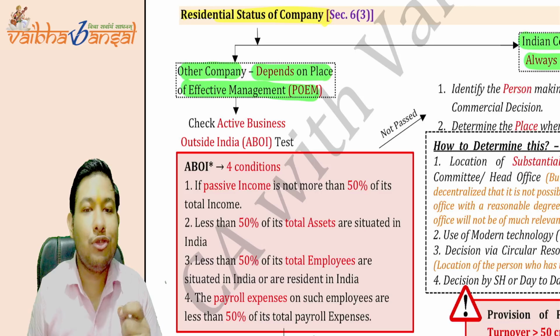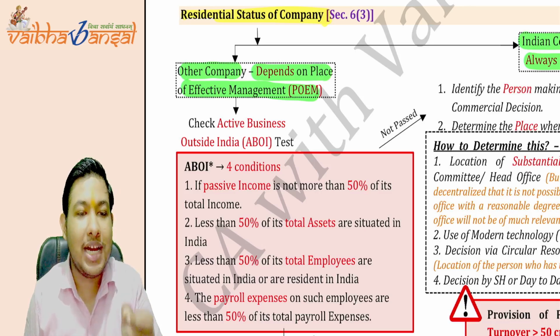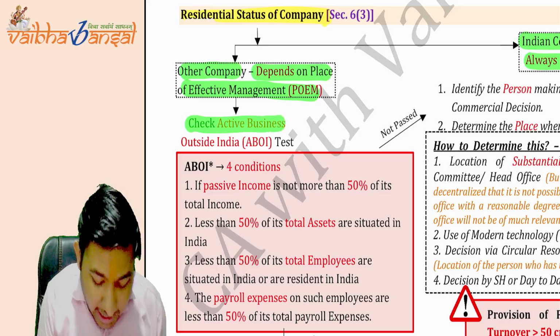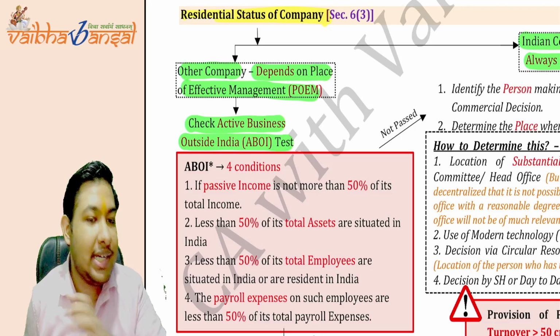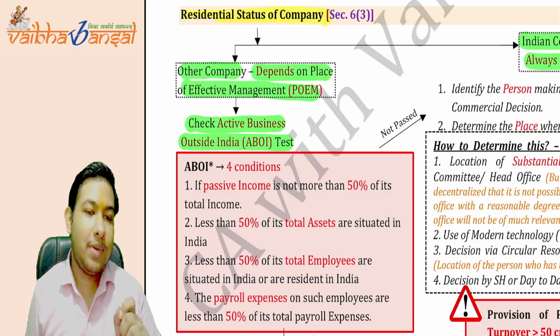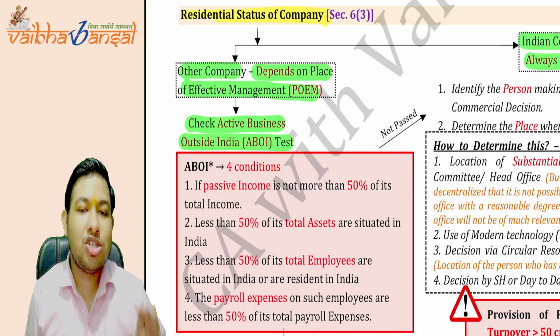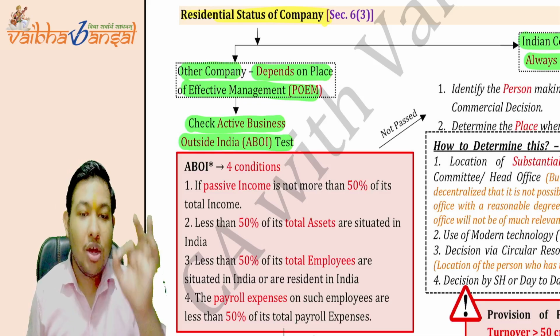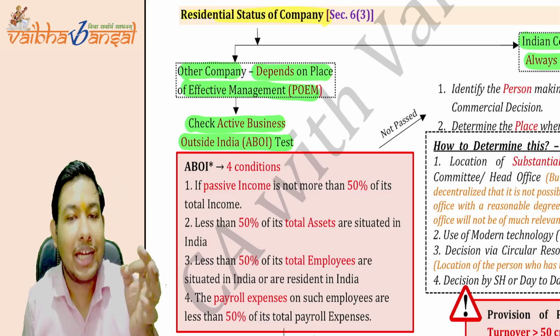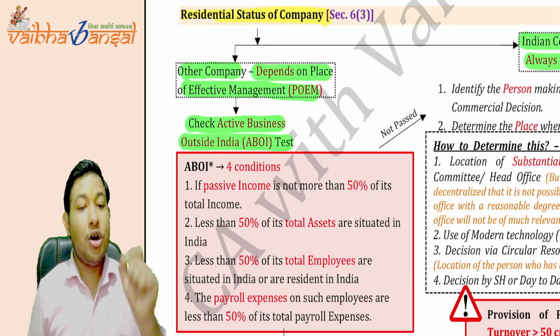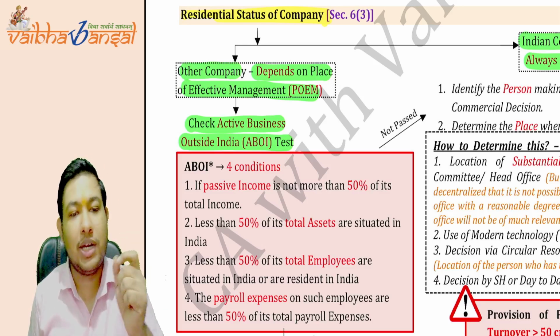For that, we have to check the active business outside India test, the ABOI test. So what is the ABOI test? For the ABOI test, you have to check four conditions. All these four conditions must be satisfied in order to establish active business outside India. All these four conditions should be cumulatively followed.